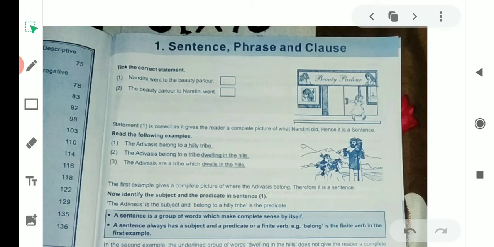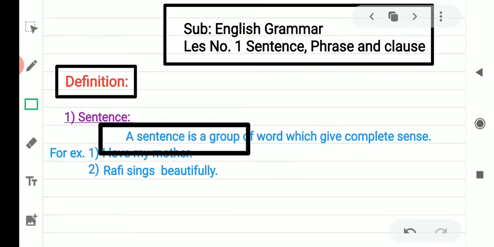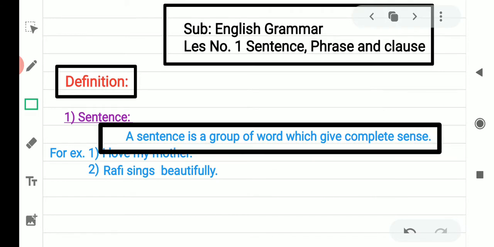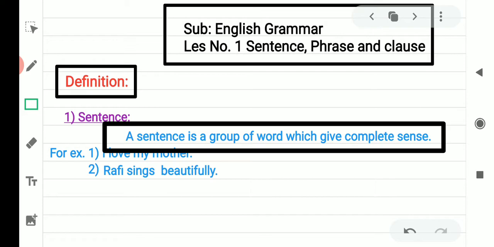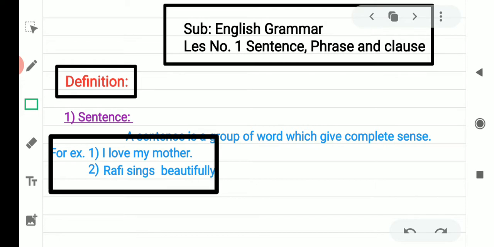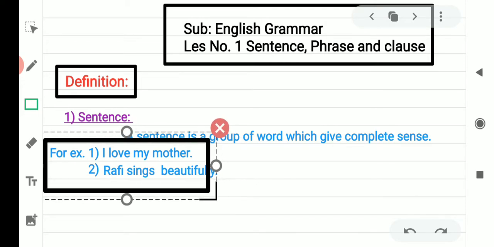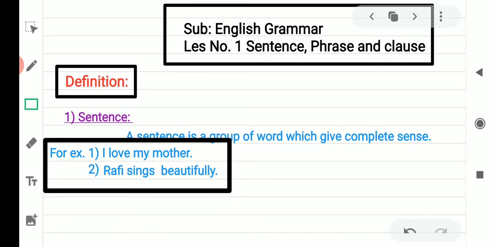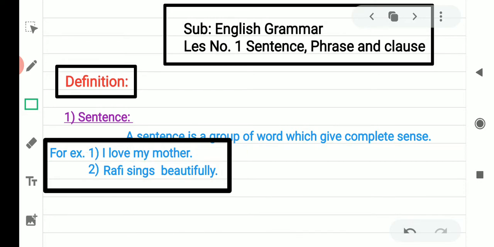A sentence is a group of words which gives a complete sense. Means a sentence gives us complete meaning. For example, I love my mother. I love my mother is a complete sense, complete meaning. Second example, Rafi sings beautifully. Rafi is a good singer. It gives us information, complete information.